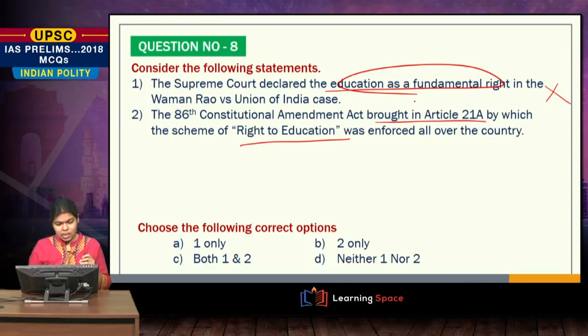Now, coming to the second statement, again this is wrong, because this 86th Constitutional Amendment Act brought in Article 21A, but that did not mean it enforced it all over the country. Enforcement mechanism is different, your article is different. So, the answer is neither 1 nor 2.